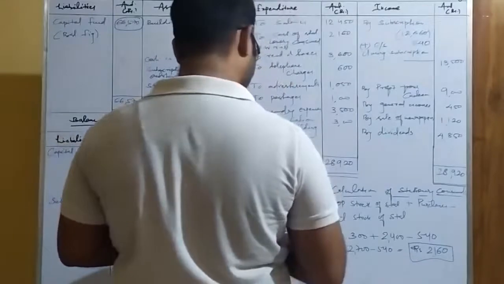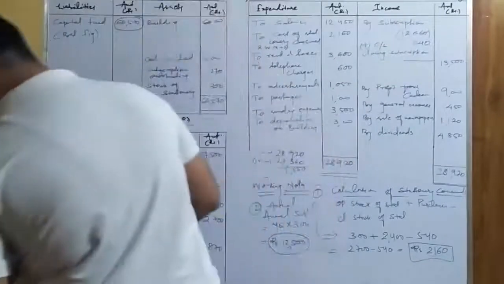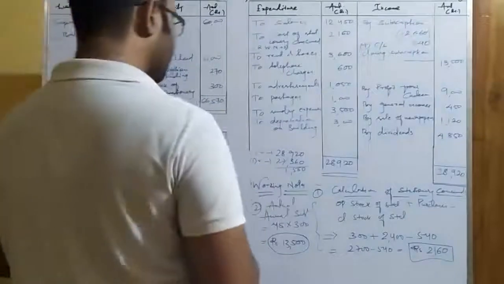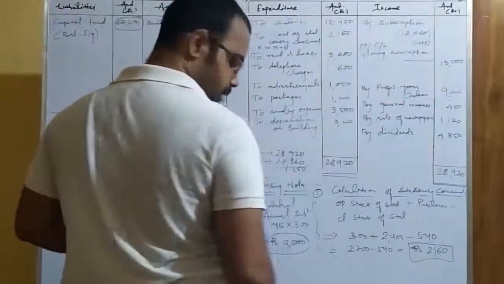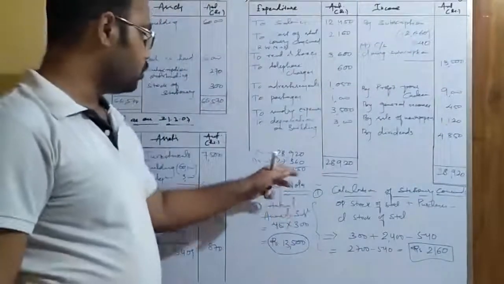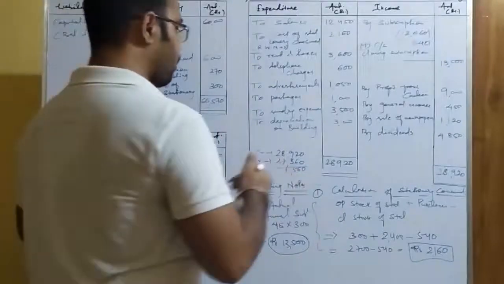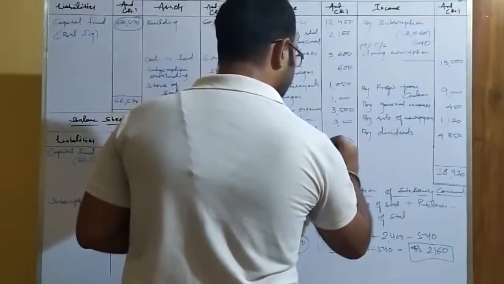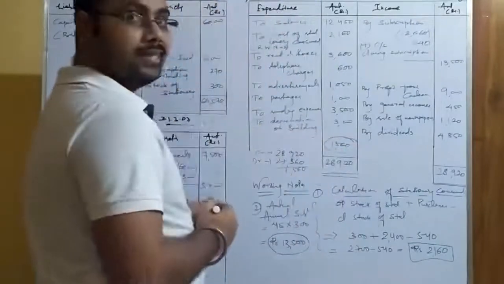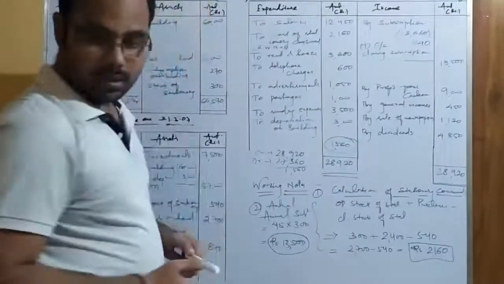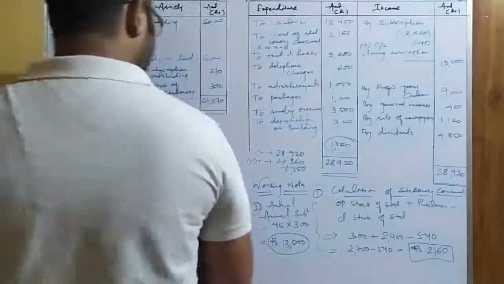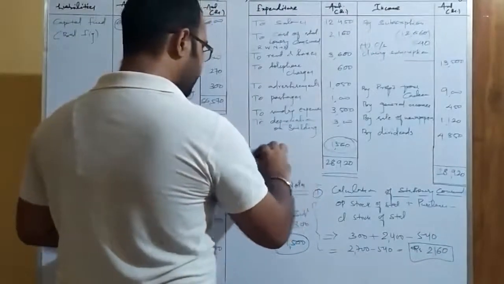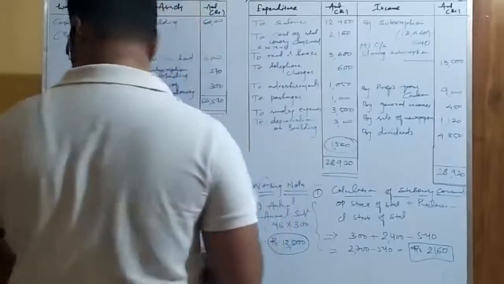So we are getting 1,560. Let us check whether we are getting the answer or not. Yes, we have got the correct answer, that is 1,560. Okay. So let us write it over. See, I showed you the calculation. So the surplus that comes here is 1,560. Okay. So this is the surplus for the current year. Let me write this one. If you have doubt, you can make the calculation again in your rough area.